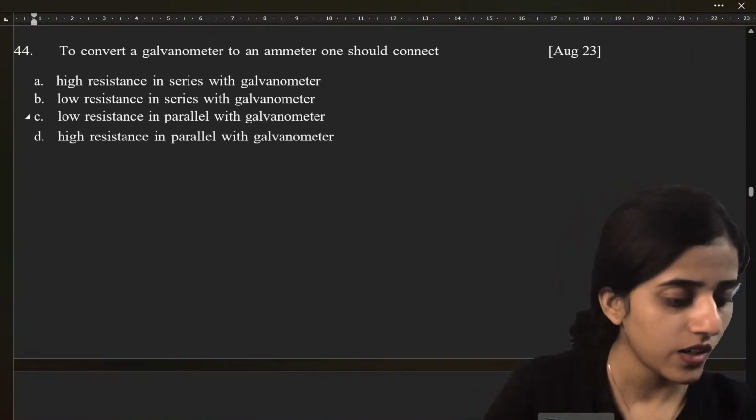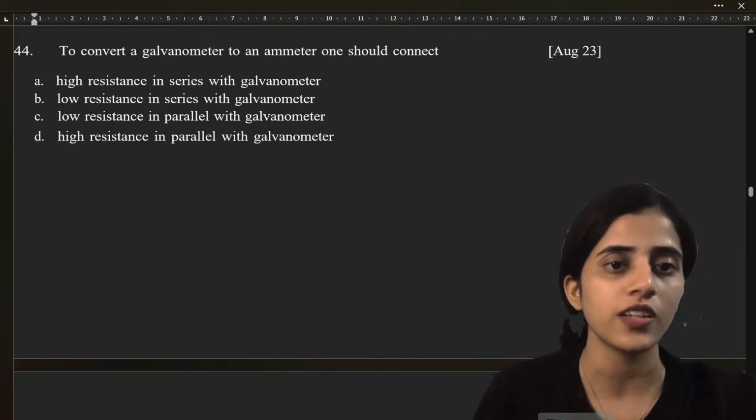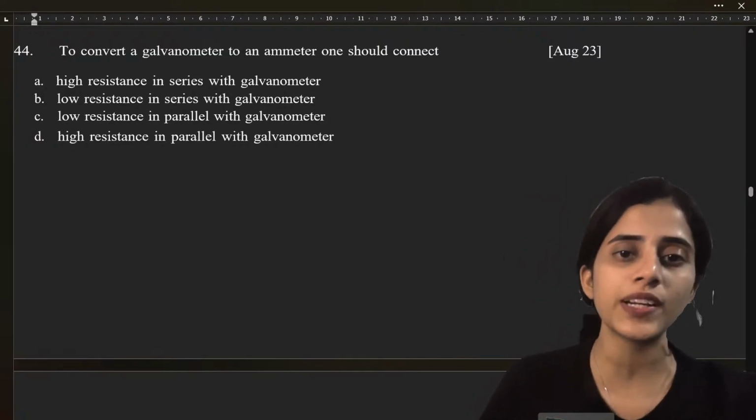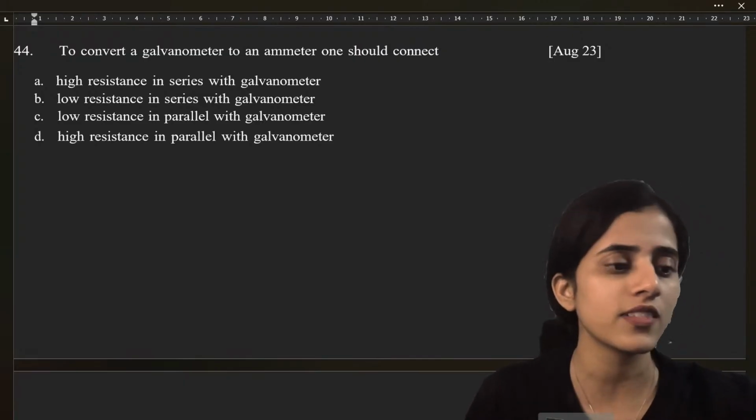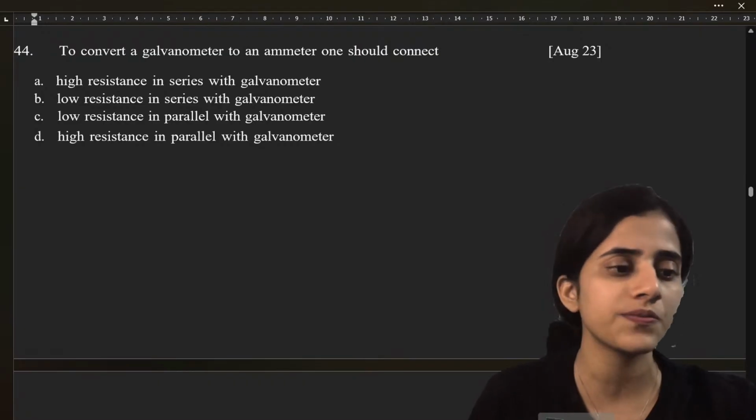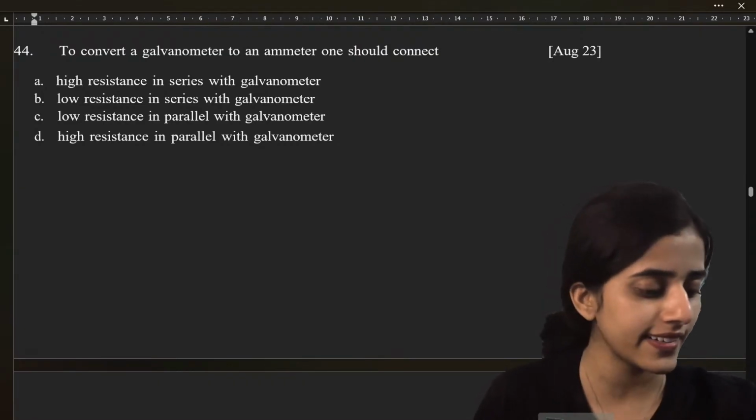Okay, quickly. Next question. To convert a galvanometer into an ammeter, one should connect. I'm sure everybody will know the answer to this one. How to convert a galvanometer into an ammeter? Quickly, quickly.